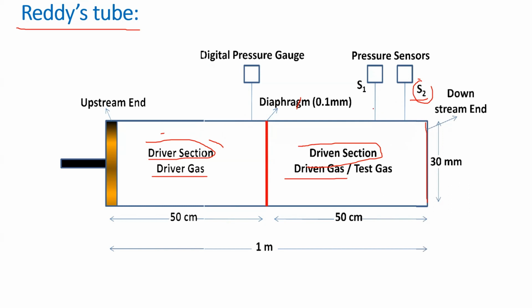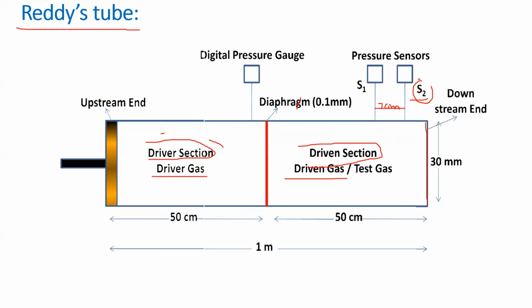S1 and S2 are separated by a distance of 7 centimeters, that is 70 mm. That's why we can measure how the intensity falls when the shock waves move away from the generated area.